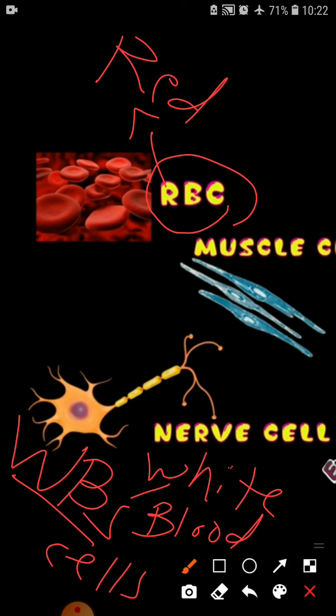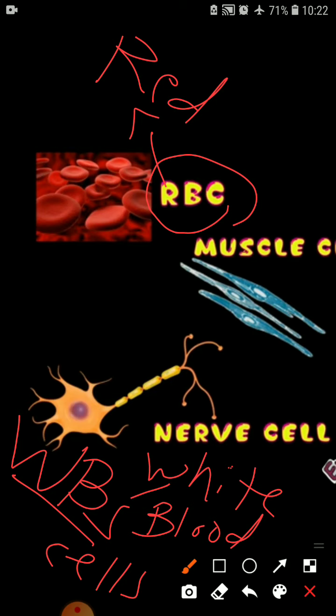But there is a very big difference between the two that we need to understand. Amoeba is a single unicellular organism. It is a full-fledged organism, but WBC is not like that. WBC is a part of our body. WBCs are the cells which function in our body to protect against diseases and all, isn't it?